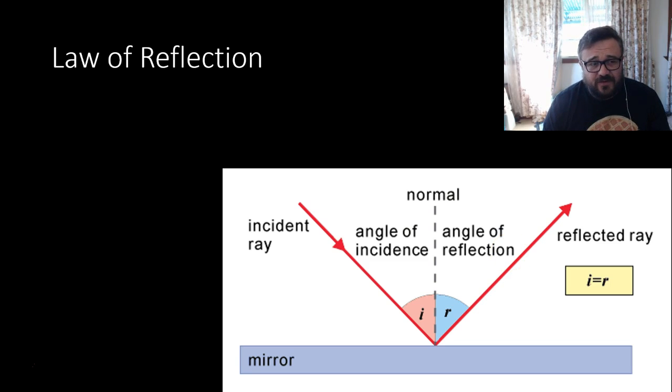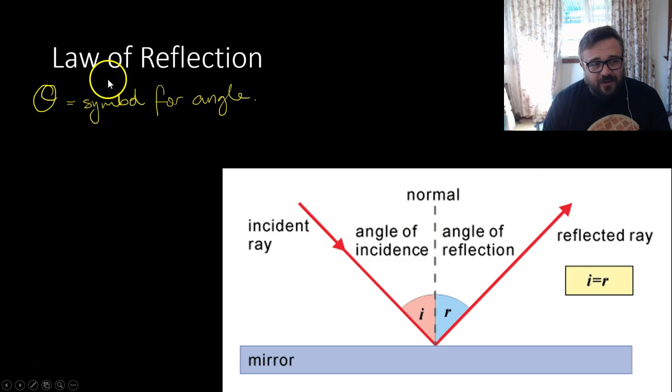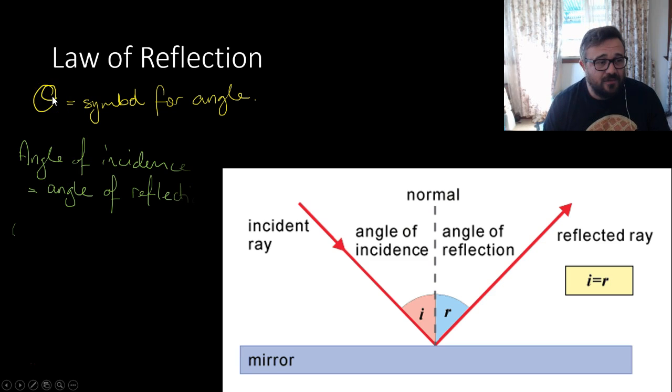For example, the law of reflection, what is it? Well, a little bit more vocabulary. This symbol here is theta, and this is the symbol for angle. Whenever you see this in either maths or science or anywhere really, except for an old Greek textbook, we are talking about the symbol for an angle. So the angle of incidence, that's this angle here, equals the angle of reflection. Basically, the angle at which it comes in is going to be the same as the angle that it leaves. The other way to write this is theta i, for incident, equals theta r, meaning the angle of incidence equals the angle of reflection.